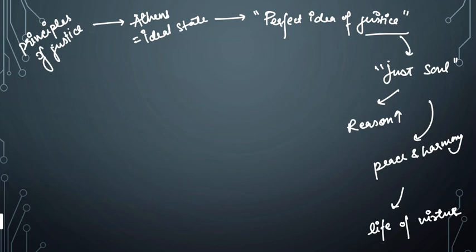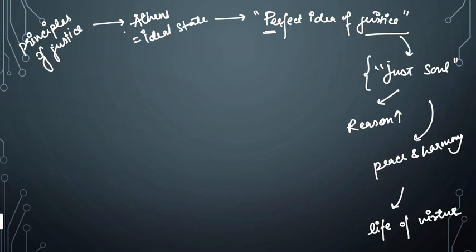Okay, so what was the context? The statement emerges in the context of deriving the principles of justice. Plato wants to make Athens an ideal state. In order to make it an ideal state, he needs the idea of justice, but not the imperfect idea. He needs the perfect idea of justice, which is basically God's idea of justice. And in order to understand that idea, he gives the concept of just soul.